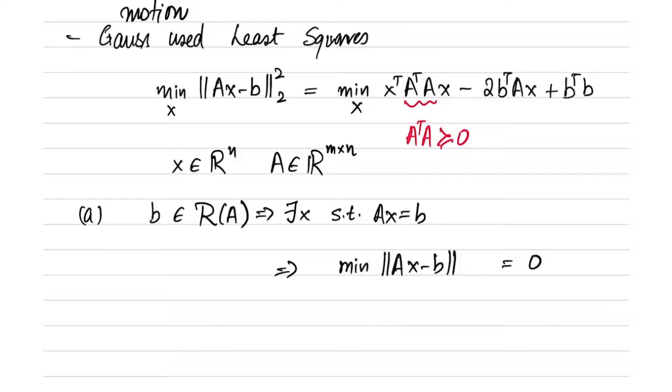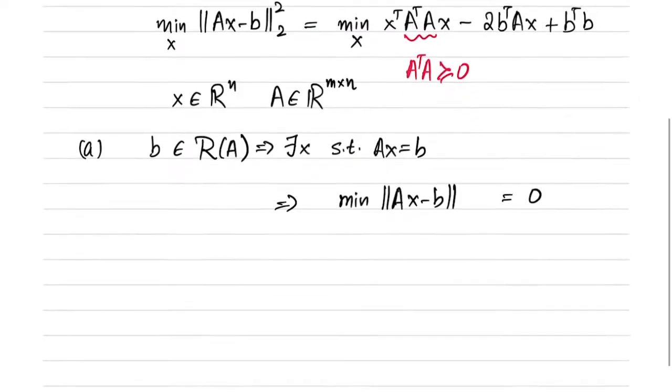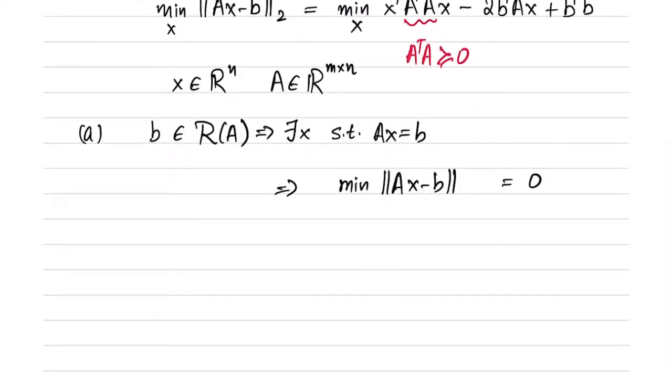So the minimum value the norm can take is 0, and in this case it does take the value 0. Okay, so this is one case, when b belongs to the range space of A.